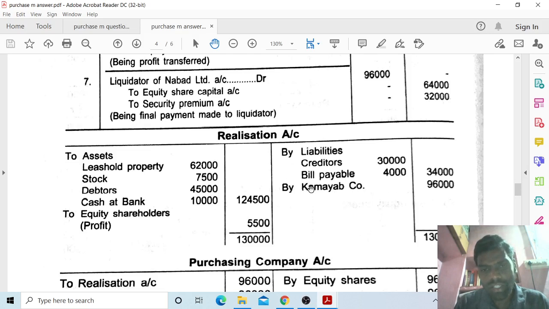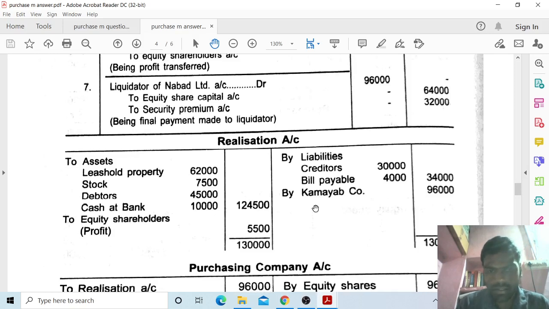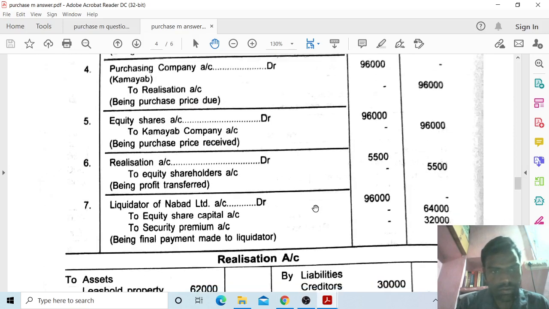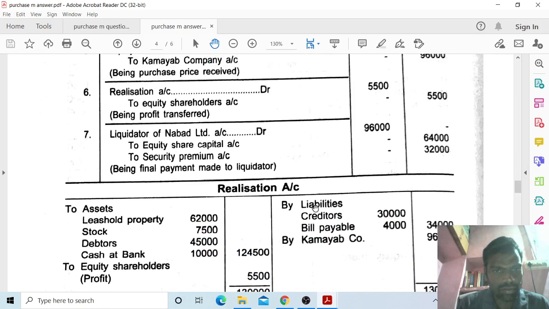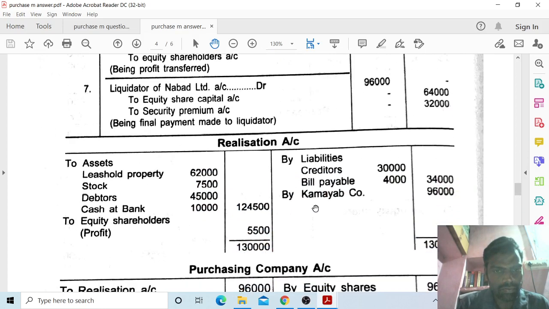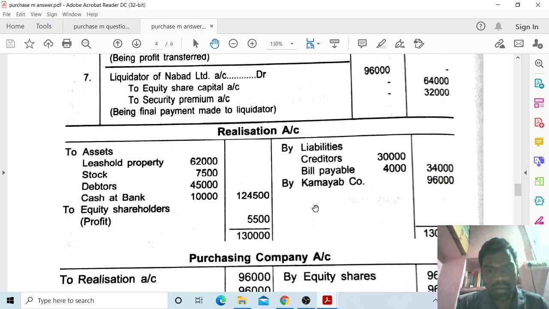So realization account is credited by Kamyab Company Limited 96,000 purchase price. Next, realization account debit to equity shareholders account, profit 5,500. Total realization account 1,30,000, 1,30,000.